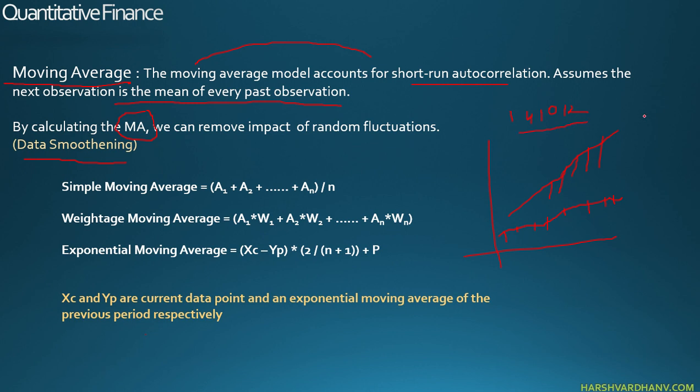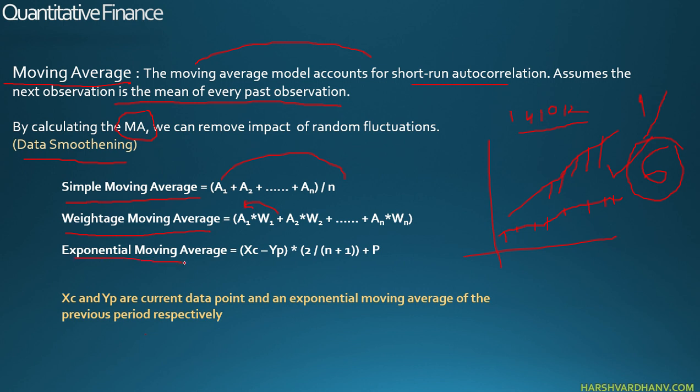So now if I plot this, it will be like this, right? 1, 4, 10, 12. But if I take an average, say 1 plus 4 is 5, 5 plus 10 is 15, 15 plus 12 is 27, and I'll divide it by 4. I'll have a very nominal value of 6, right? So this is the average. So this is a simple average. We all know that. Simple average formula, sum of the instances divided by the total number. Then weighted moving average, WMA, is basically you assign weight to each of the instance or each of the data point and you arrive at a weighted average.